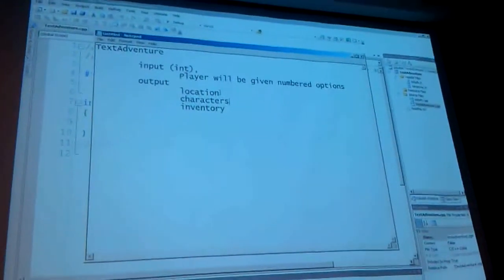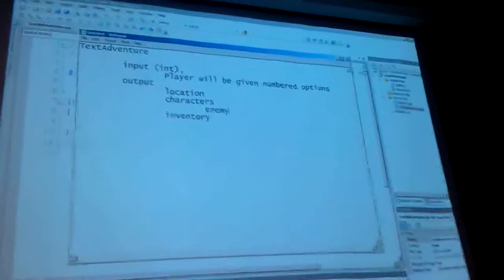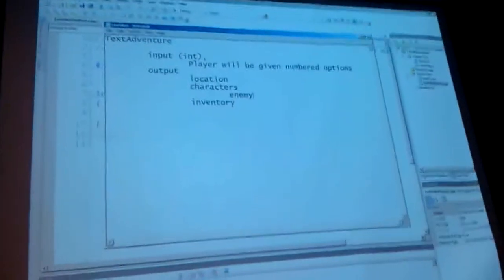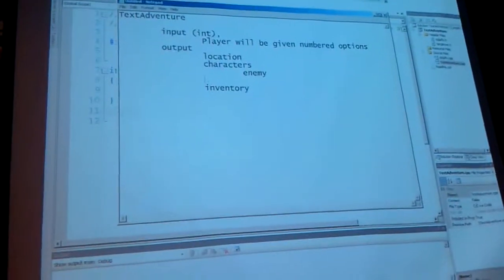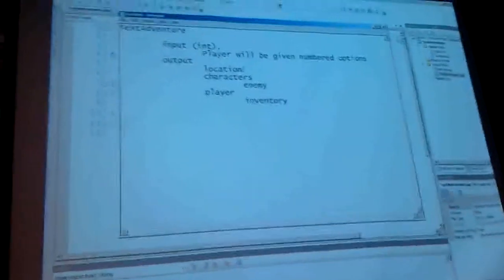How about experience? We'll have an experience system. We'll say inventory is just the catch-all for player stats, and we can just even say player. The player should store his inventory, and sure, he wants experience.